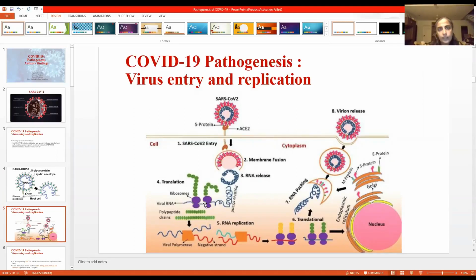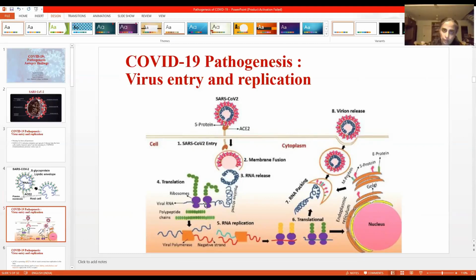The RNA is the sense RNA, a positive strand RNA. So it replicates first into the negative strand, the antisense strand, and then it undergoes replication. Also, parts of it which are to form the different proteins of the virus are also formed, and then the replication occurs in the reverse way. That is, the positive strand, the actual sense RNA of the virus, is formed, and the proteins are formed.